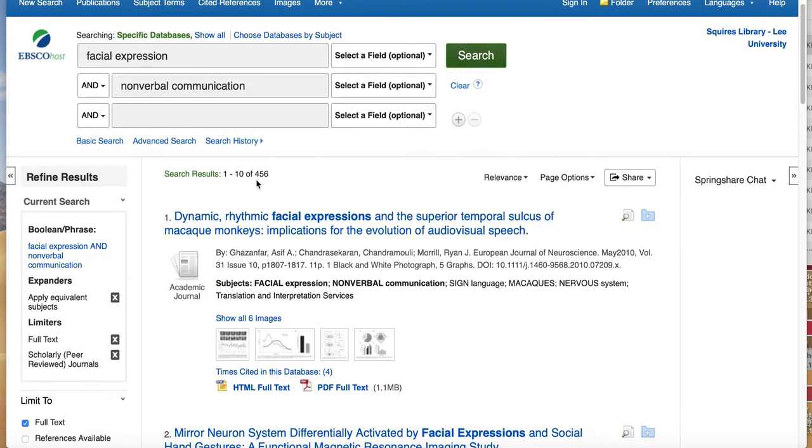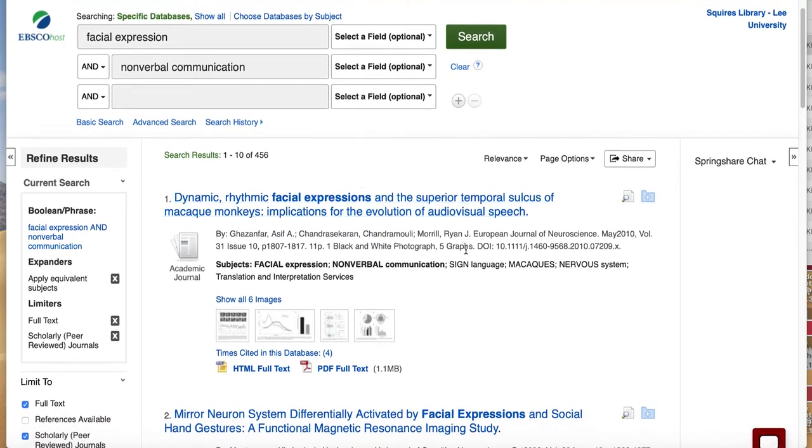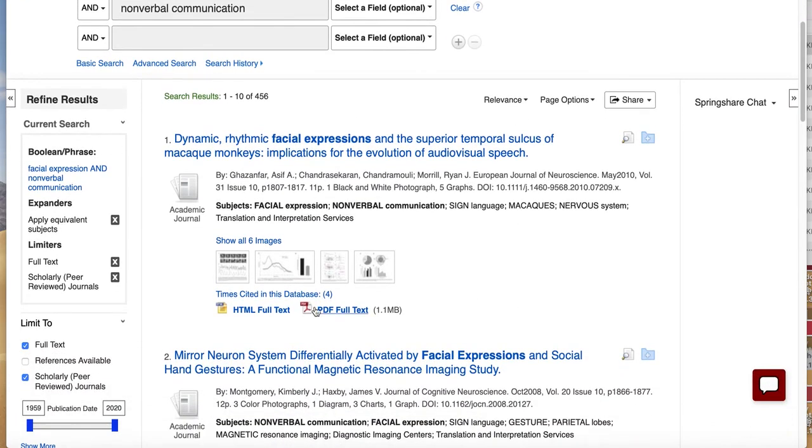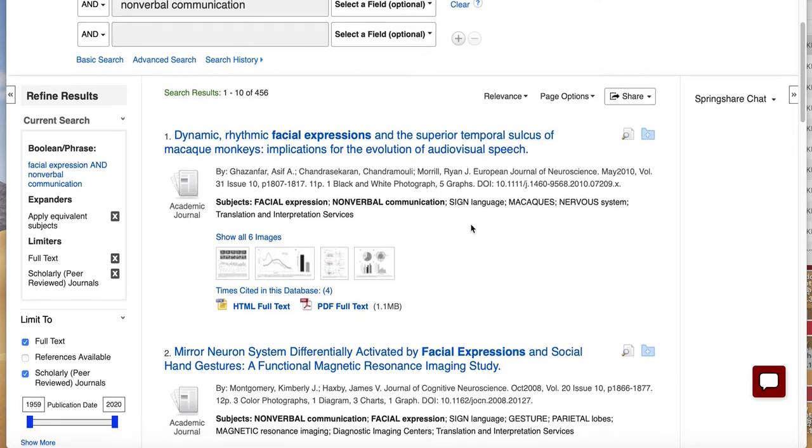And here we have 456 articles that could be appropriate. And if you can see, they have full text for this one. So now this is about monkeys, and our class is about human communication.